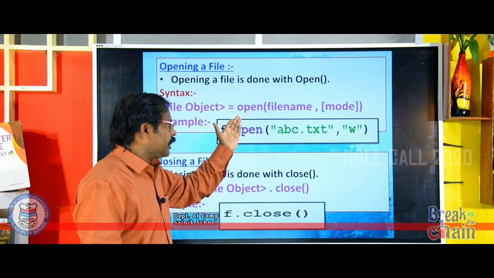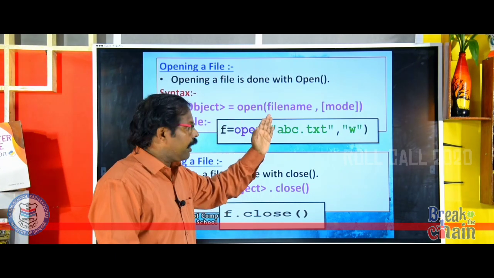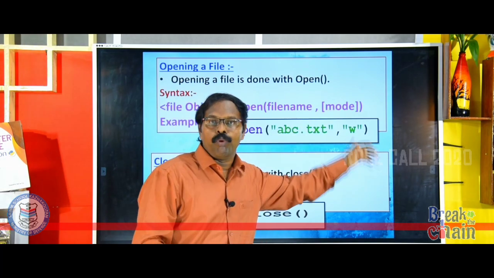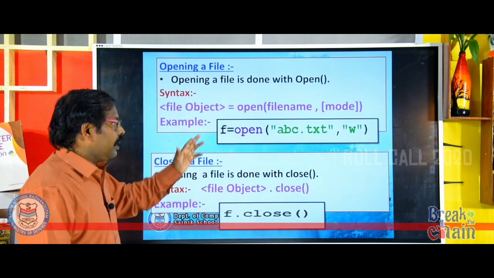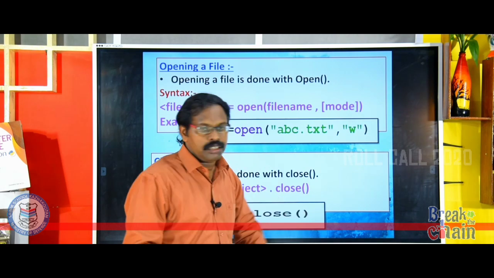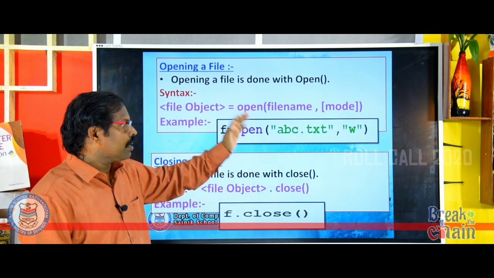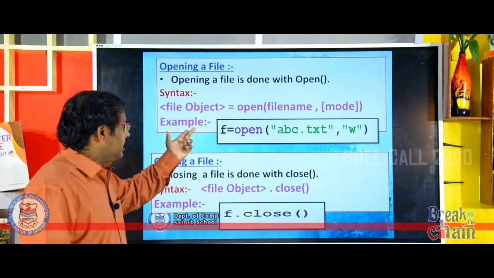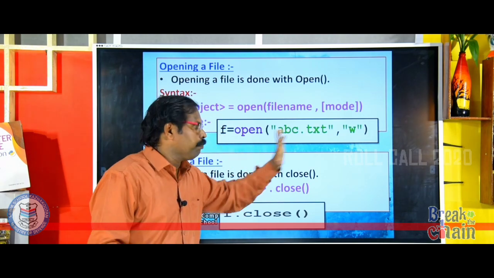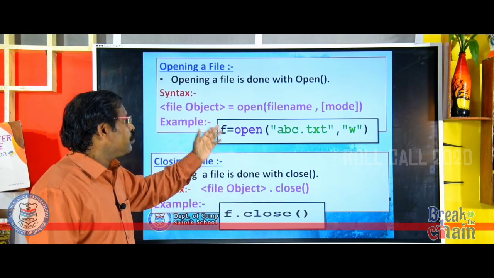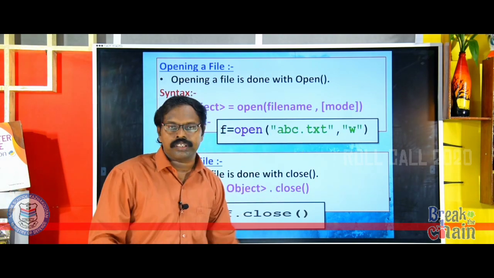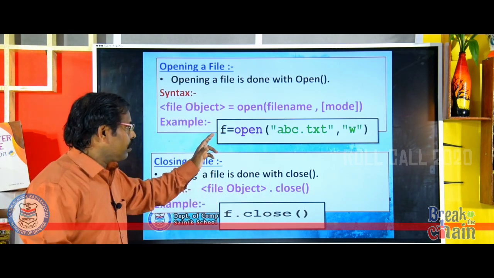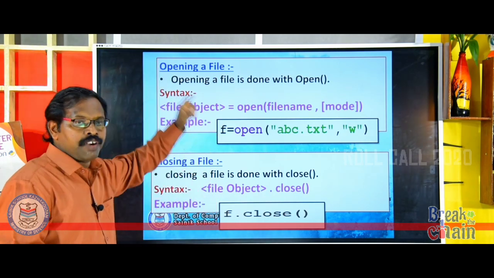File object equal to open, then file name, then file mode. That is very important. And file mode is optional. That means the default file mode is read mode. Here I have an example: f is equal to open abc.txt w. That was actually what we wrote in the previous file.